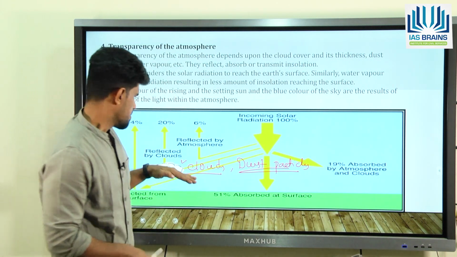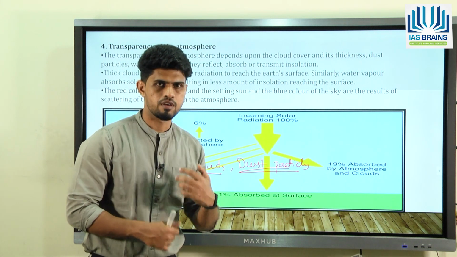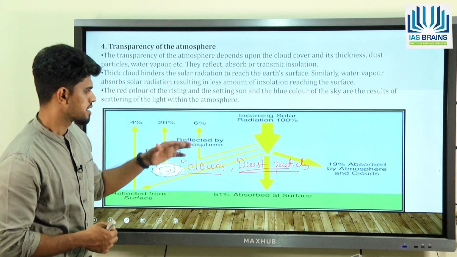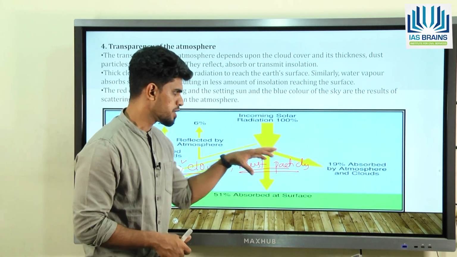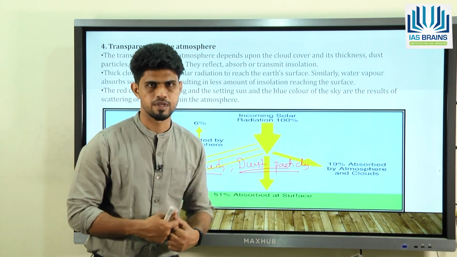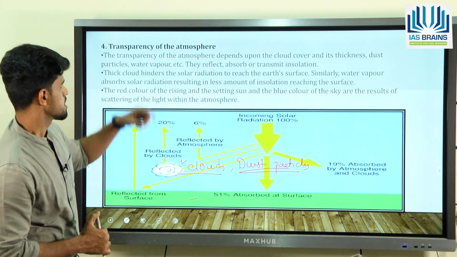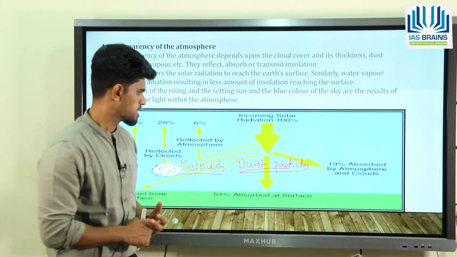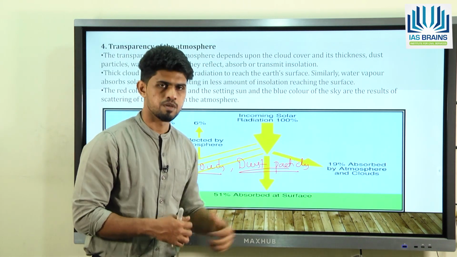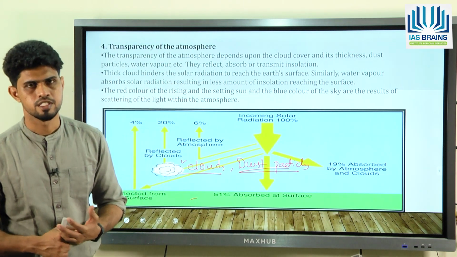So if there are clouds and they are blocking or absorbing the sunlight, then it will not be able to reach the surface of the earth properly, right? So that is what we have. The transparency of the atmosphere is a very, very essential factor for the earth to absorb the solar radiation properly.